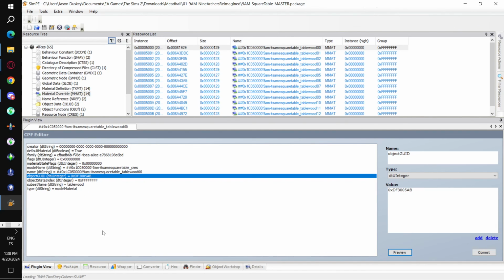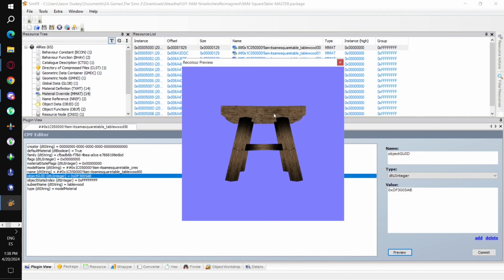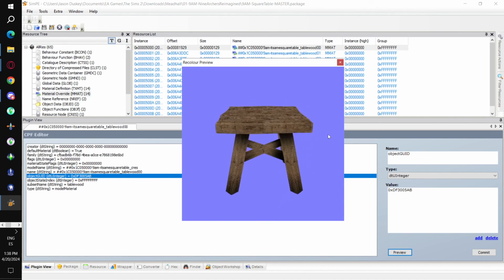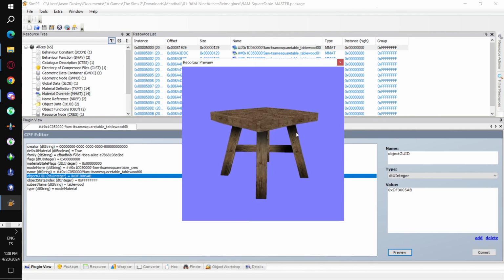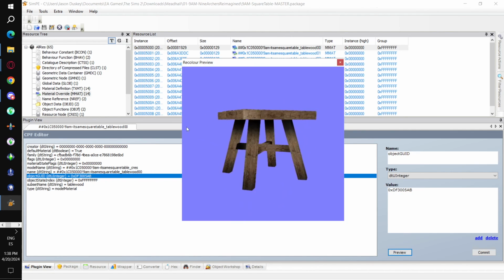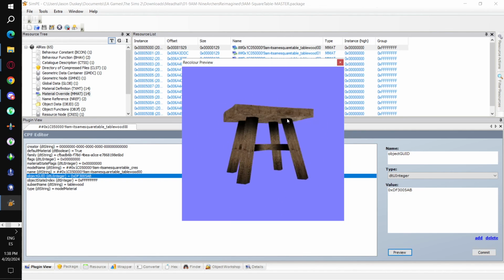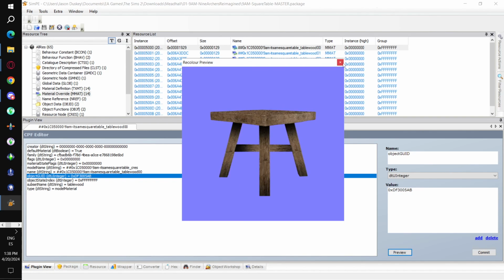Sometimes it takes a bit. Probably a little bit longer because this one has 14 different MMATs. There it is. So we can preview the actual table from all angles. We can see that our recolor works.